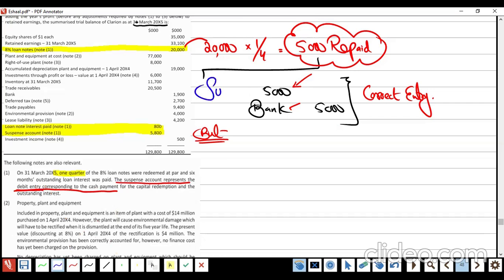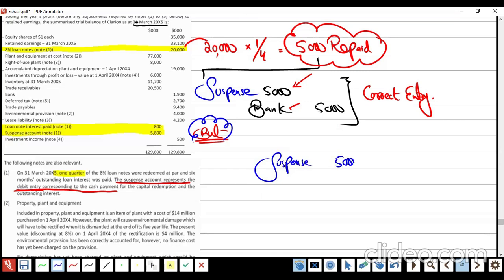Normal accounting is, if you miss any entry, there is a suspense, right or wrong? And the correction is to kill the suspense. This is our normal rule.